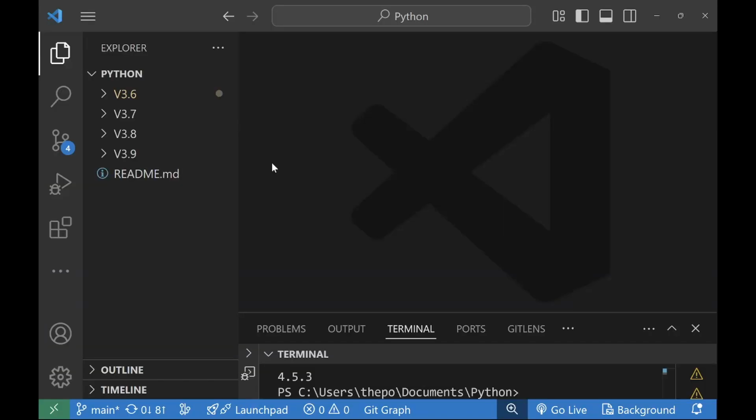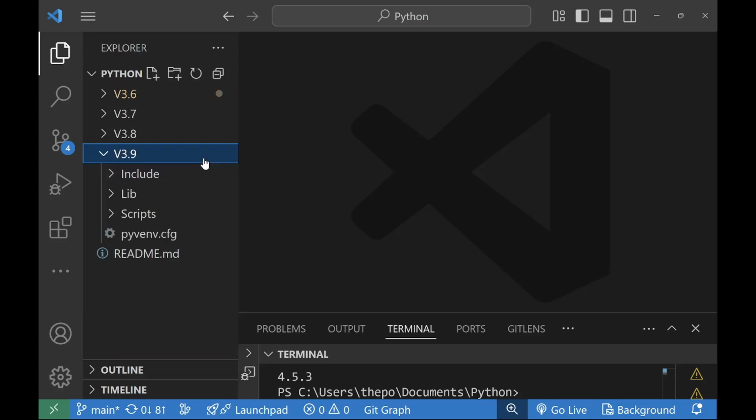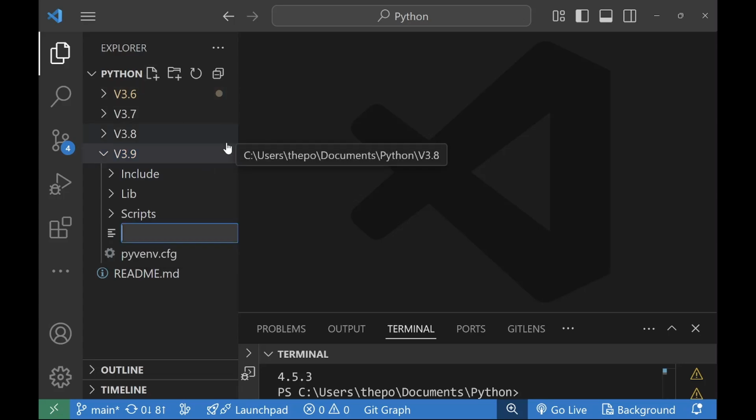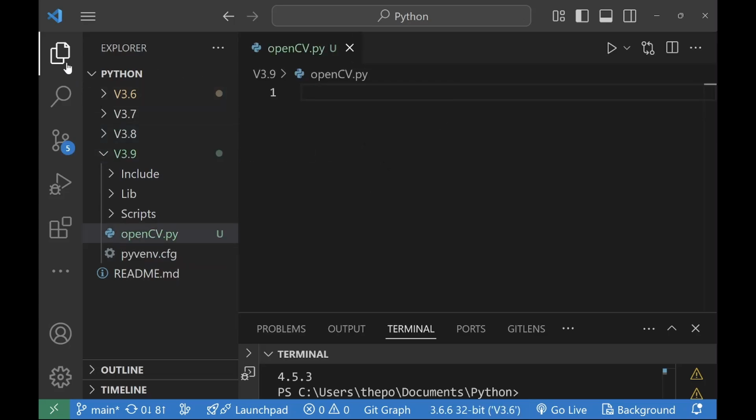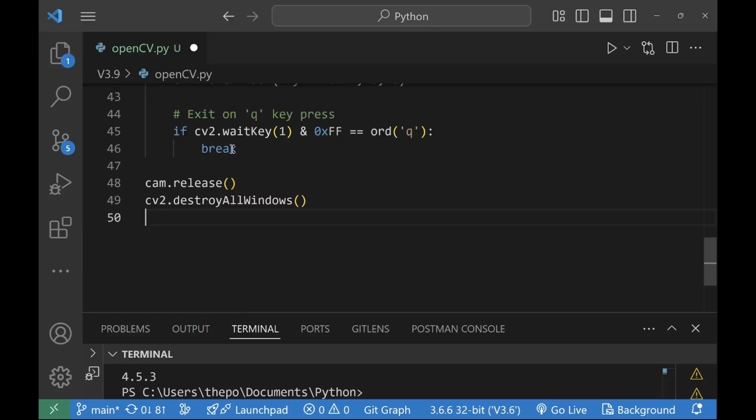Okay, here I am back in Visual Studio Code. I'm going to open up the Python 3.9 folder and have an OpenCV file.